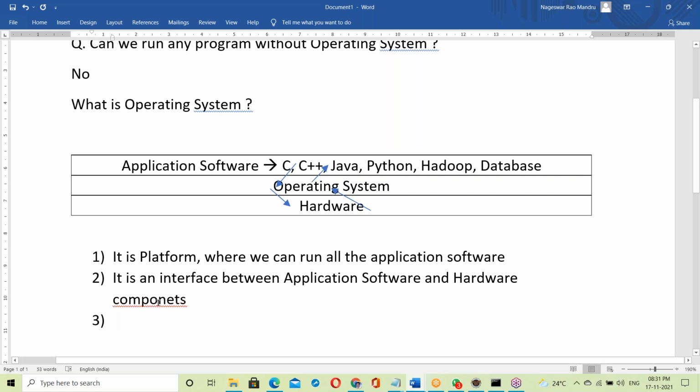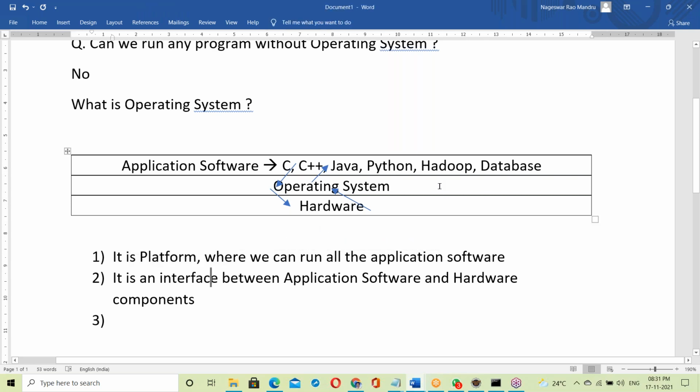The OS acts as an interface between these two layers, application software and hardware. It's a platform and interface.